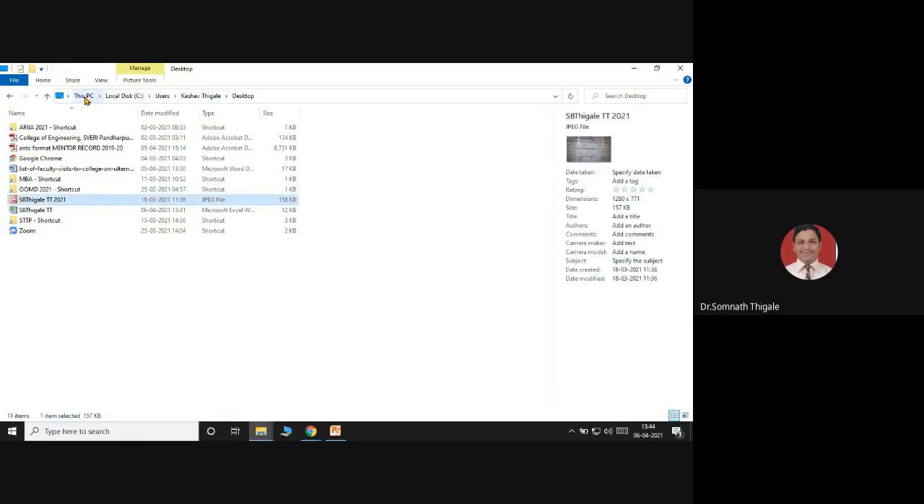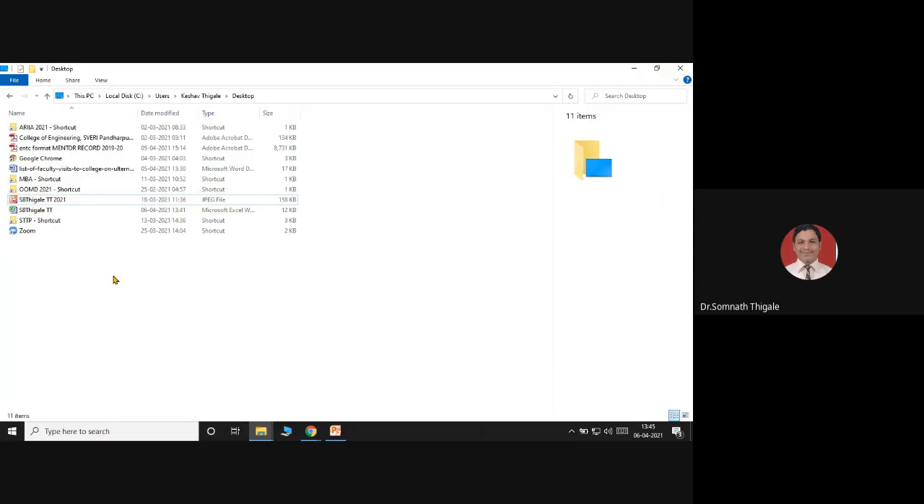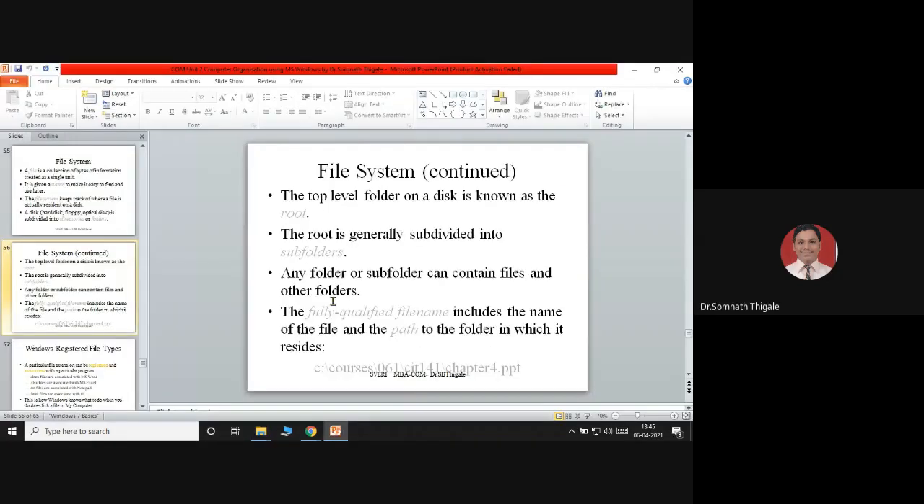By default, PC, that is your computer, then root C drive. Then the next folder is users. Inside that, one more folder with the name of the user, and inside that user name you will have these many different folders. We call all these subfolders, and I'm able to get my file here. So the root is generally subdivided into subfolders. Any folder or subfolder can contain files and other folders.